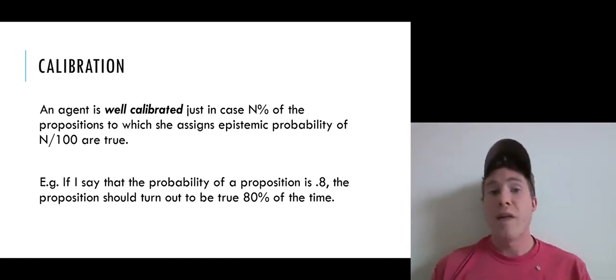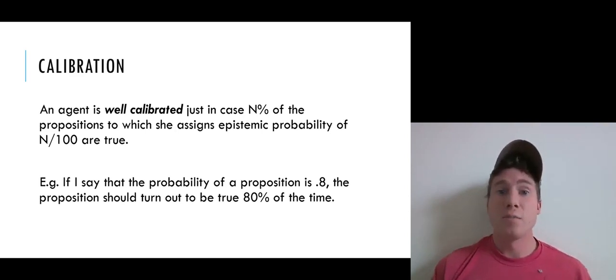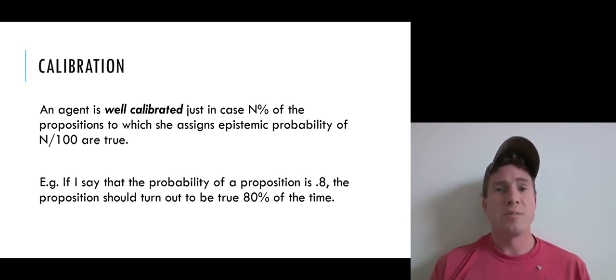Or if you gather together all the propositions that I assigned 0.9 probability to, about 90%, or 9/10 of those propositions should end up being true. Because in that case, I'm an expert, and you can put some stock in what I say. When I say something has 90% probability, about 9 times out of 10, that proposition ends up actually being true. Right?